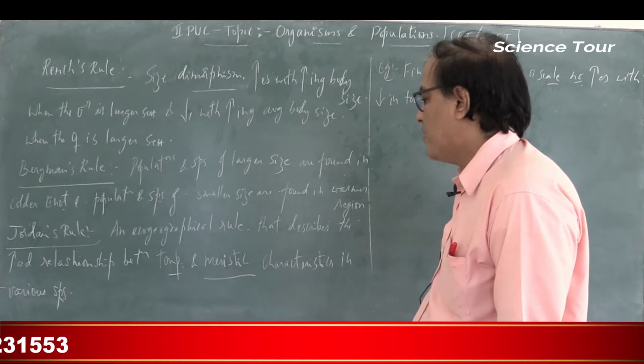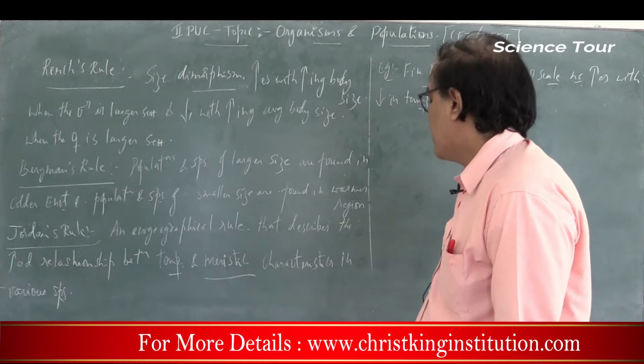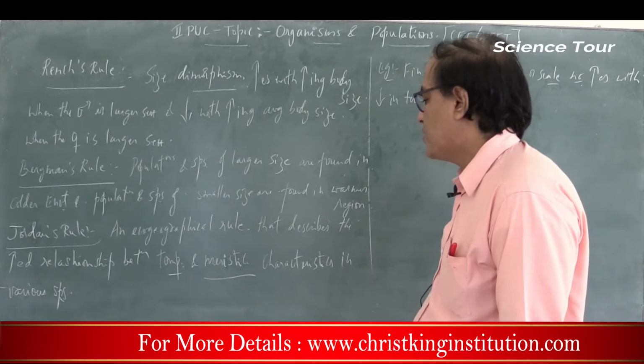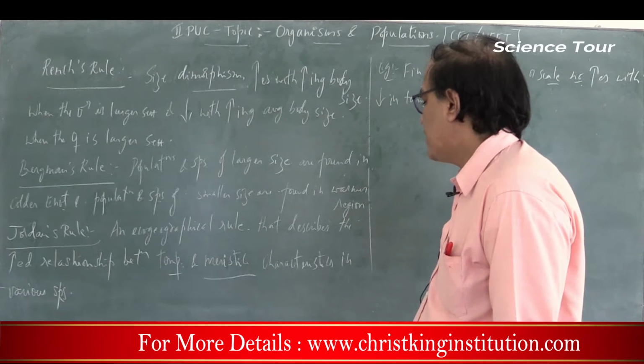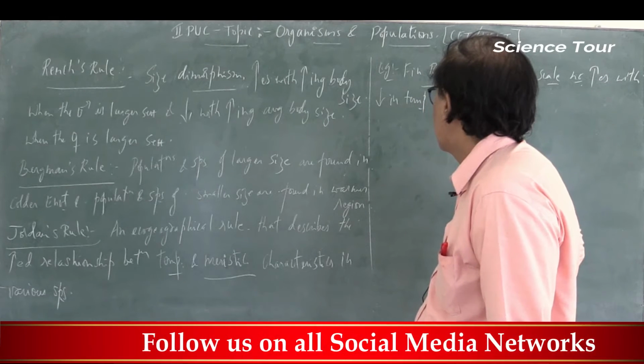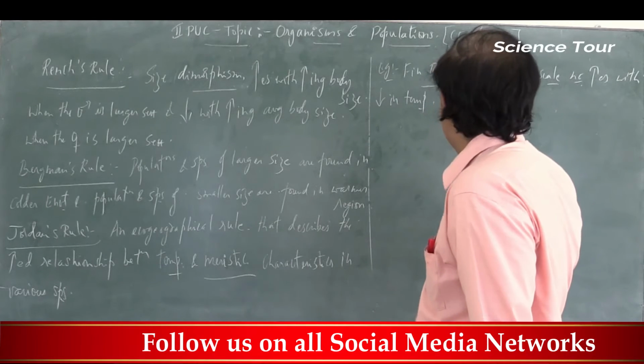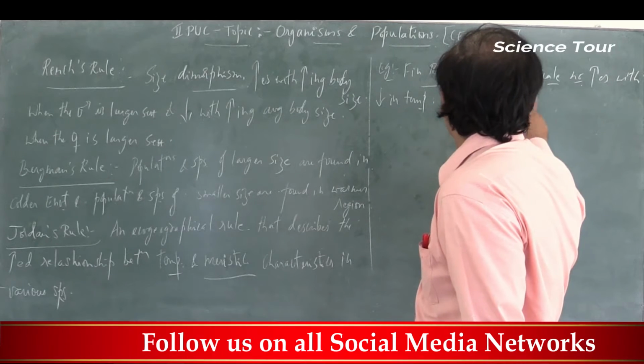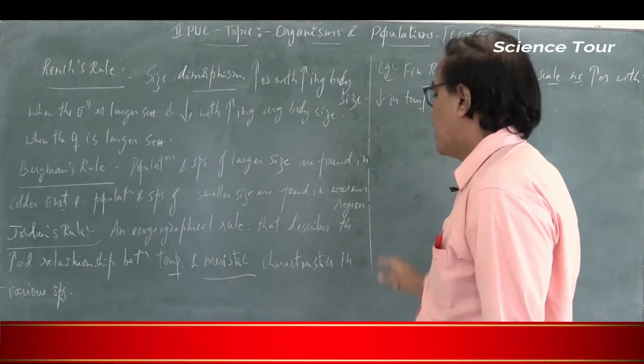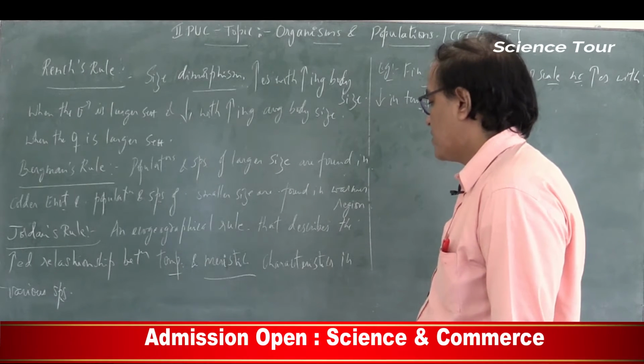So Jordan's rule is an eco-geographical rule that describes the relationship between temperature and meristic characteristics in various species. According to Jordan's rule, the fin ray, vertebrae or scale number increases with the decrease in temperature.